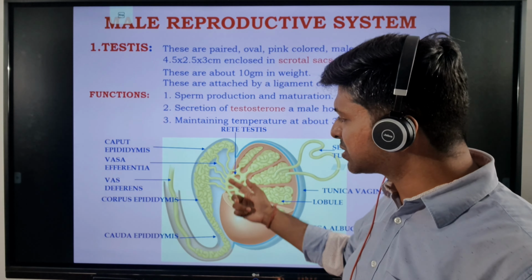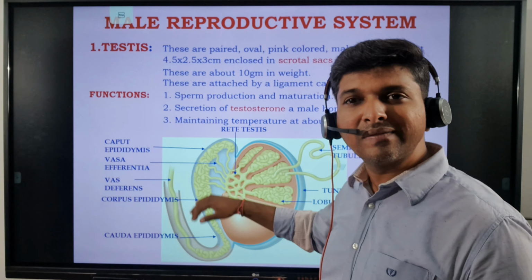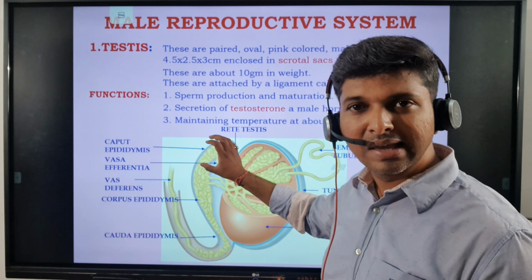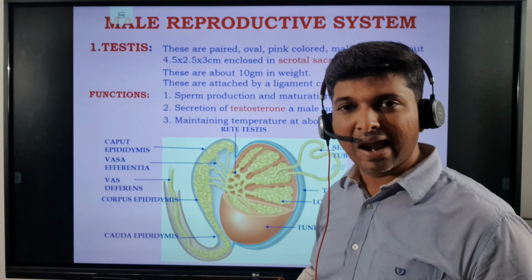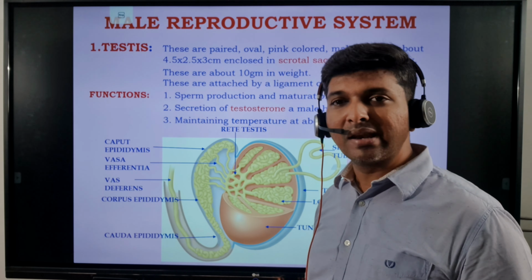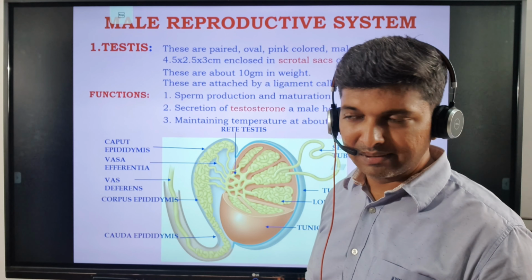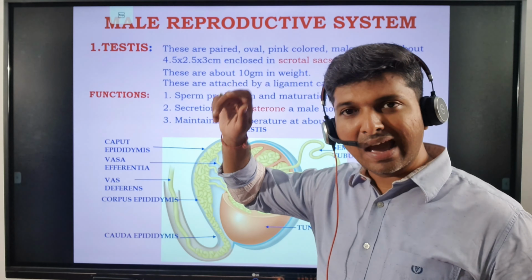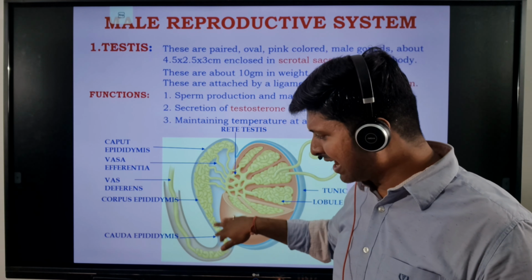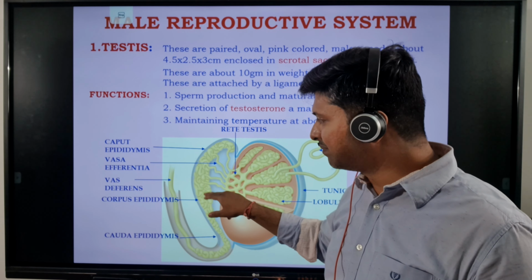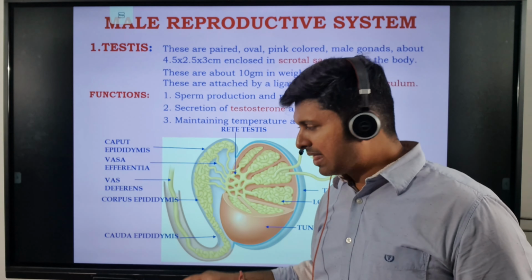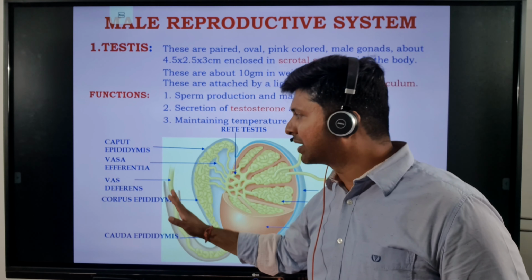So from the epididymis, where will they go? Now the epididymis also has three parts. The top part is the caput epididymis, the middle part is the corpus epididymis, and the lower part is the caudal epididymis. Cauda means tail, and caput means cap. So the top part is caput, the tail part is cauda or caudal epididymis, and the middle part is corpus epididymis. Then this epididymis converts into the vas deferens.